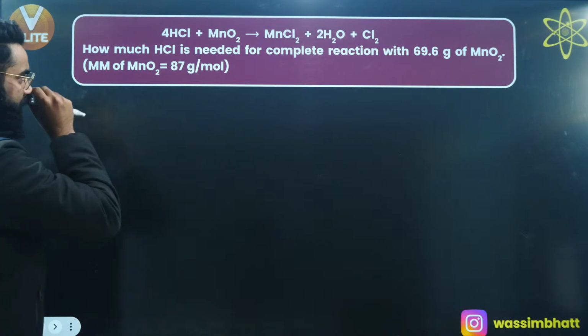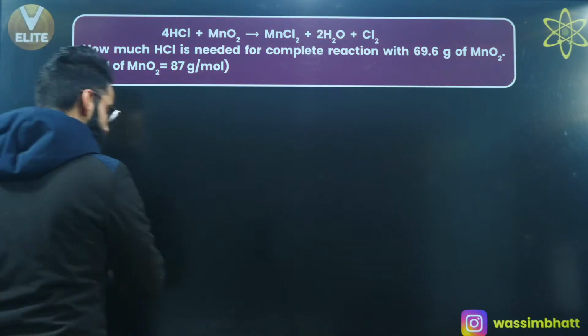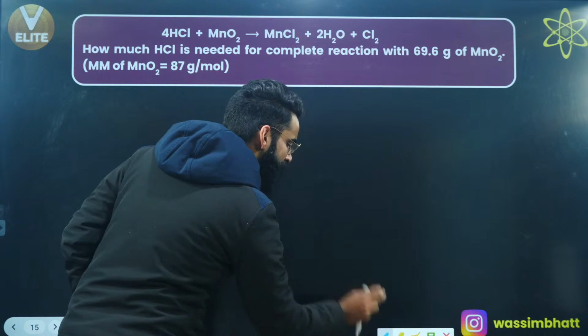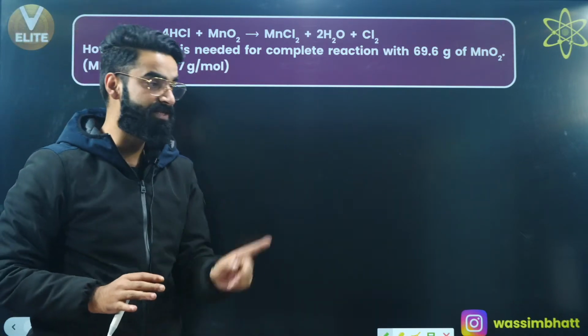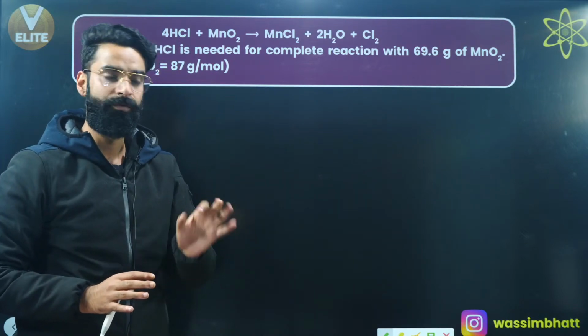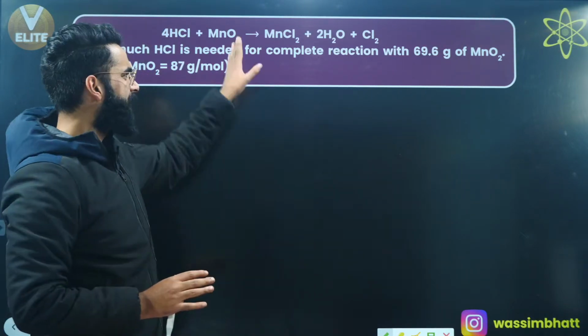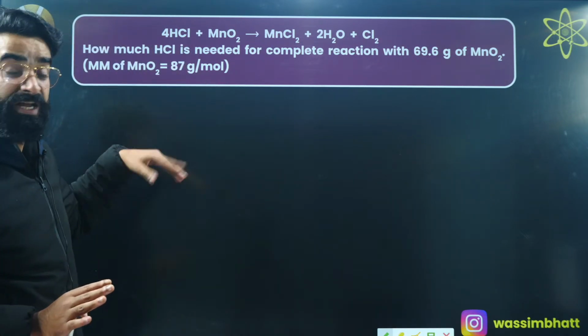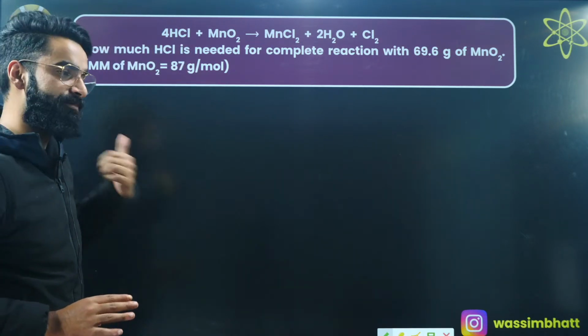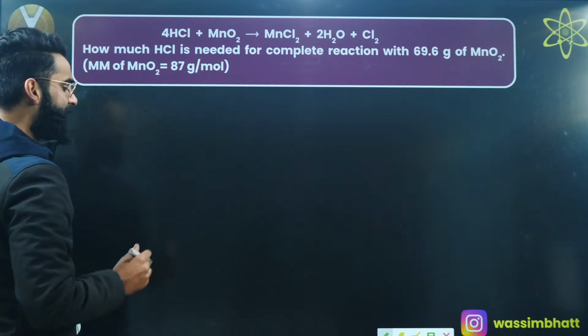First of all, let's write the reaction again. See, the reaction is given to me in the balanced form, right? If the reaction was not given to me in the balanced form, my first step would always be to balance the reaction. Since the reaction is given in the balanced form, I'm not supposed to balance it again. But if it was not in the balanced form, I was supposed to balance it, right? So let me write the reaction again.